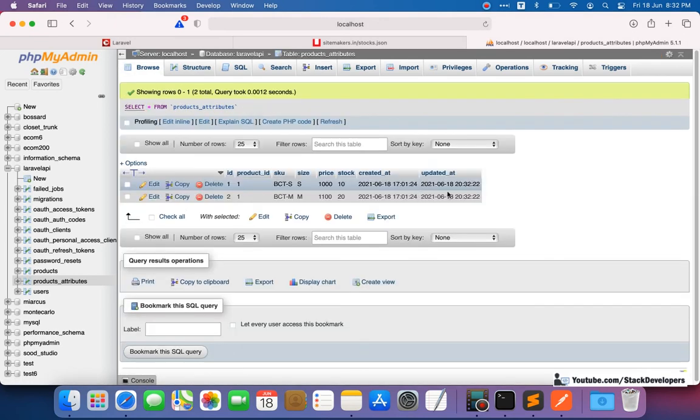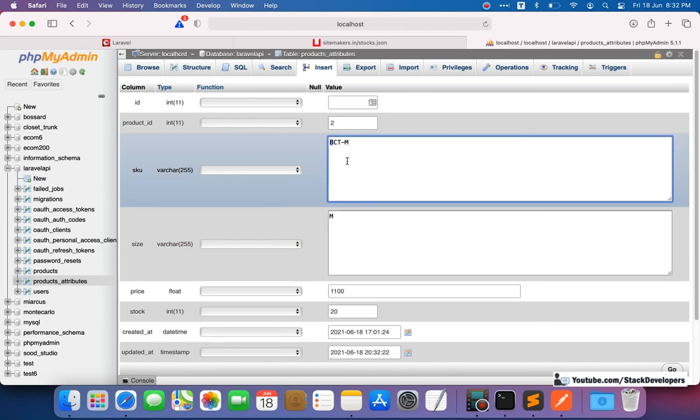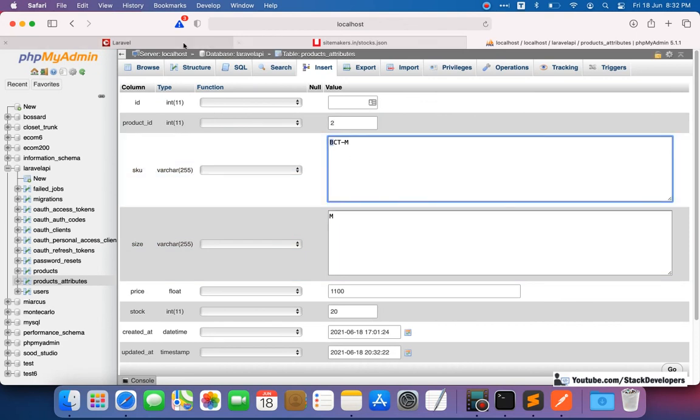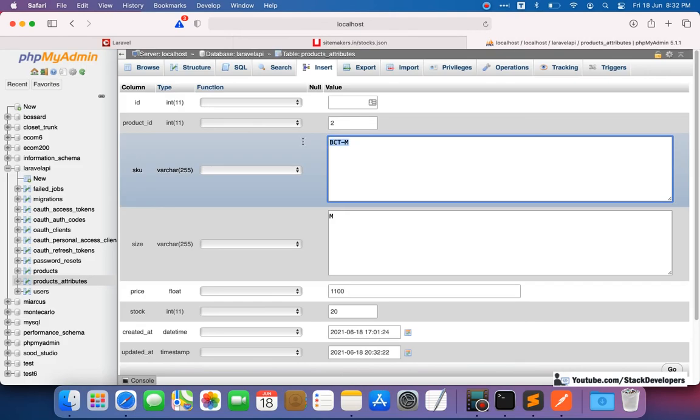Okay, so here two attributes are there, but I'm going to add one more attribute for a red casual t-shirt whose product id is 2 this time. We can pick the SKU from here, as we are going to update the stock for this SKU.